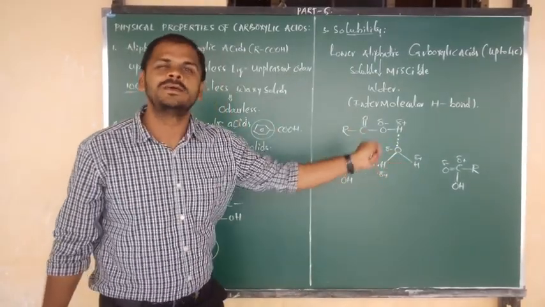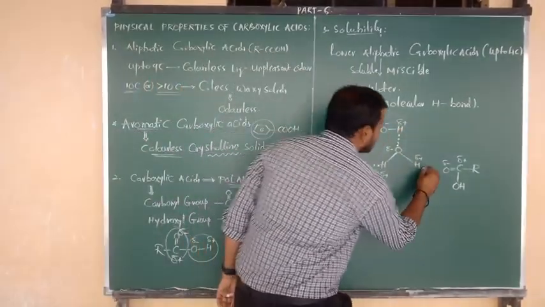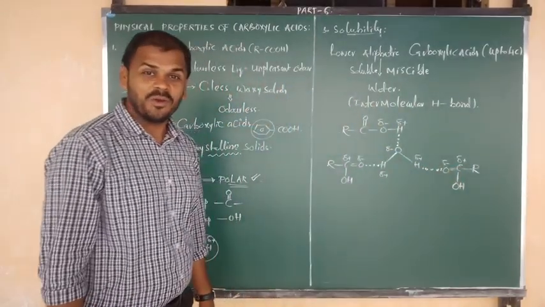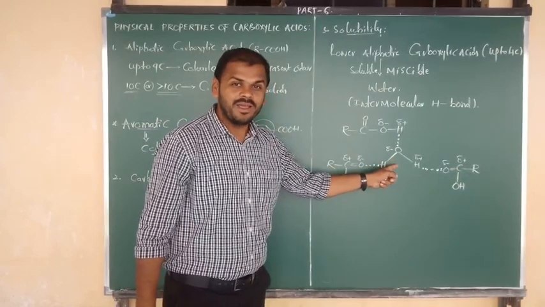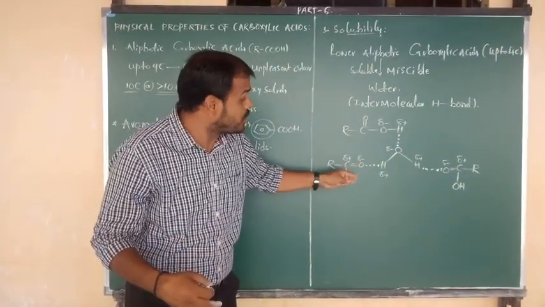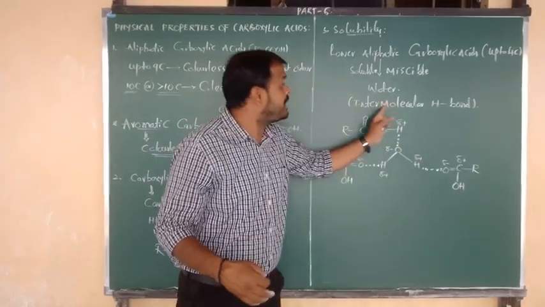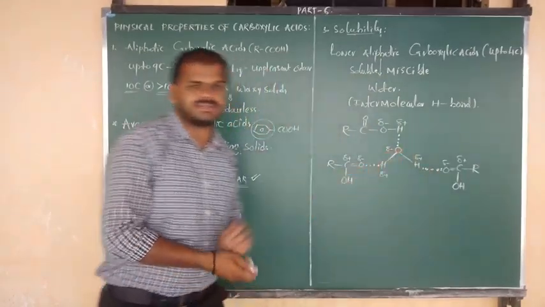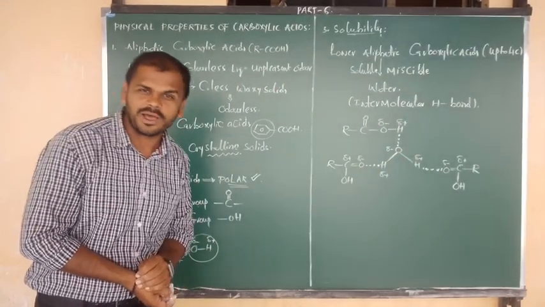Similarly, we can represent towards the right side, like this. Okay, all of you. So for 1 mole of water molecule, how many hydrogen bonds have I shown? Here I have shown the formation of 3 intermolecular hydrogen bonds with 3 carboxylic acid molecules.